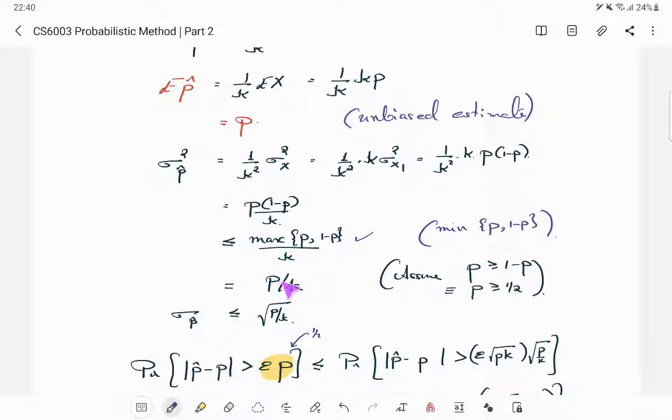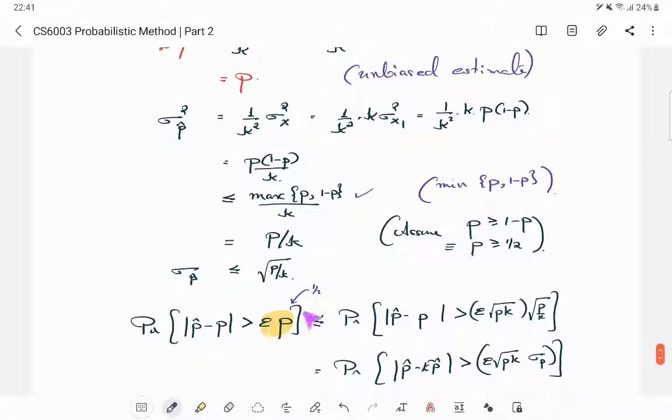We will go to the Chernoff bound soon. So this is p by k, correct, and which means the standard deviation is at most root of p by k. Now we are ready to apply the Chebyshev inequality. We want to bound this: magnitude of p hat minus p greater than epsilon p. But this epsilon p, I have to write in terms of some constant times the standard deviation.